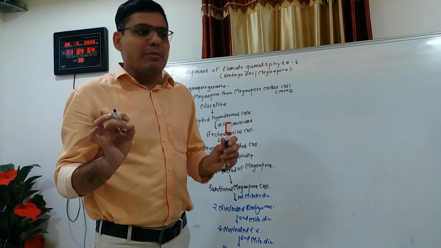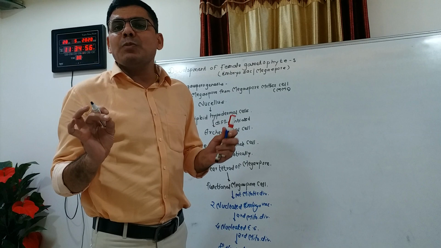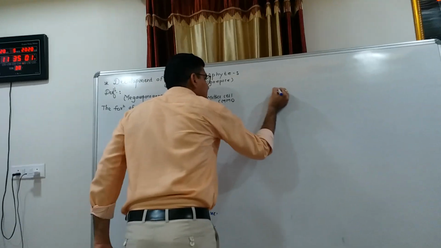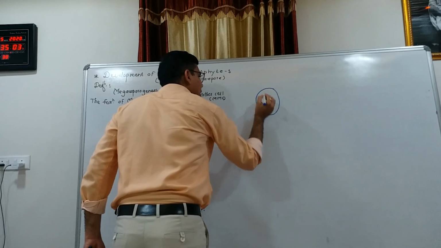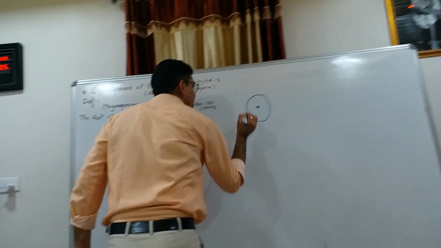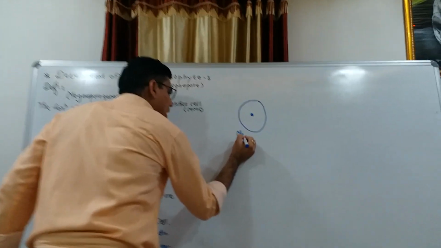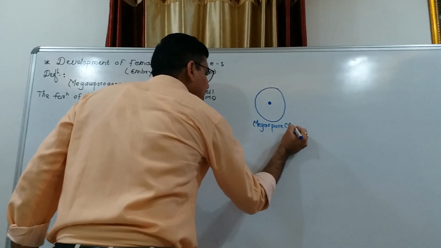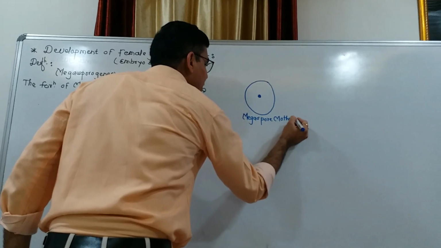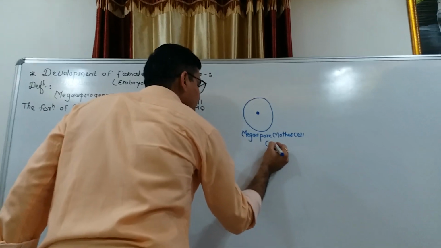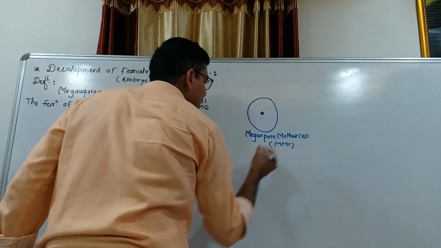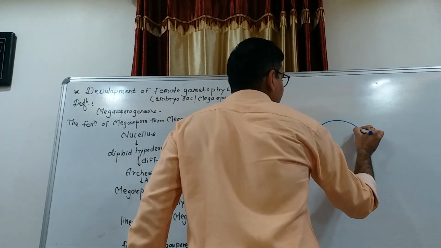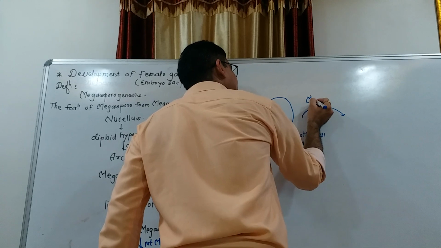These diploid hypodermal cells develop into archisporial cells, and these archisporial cells act as a megaspore mother cell. This megaspore mother cell divides meiotically